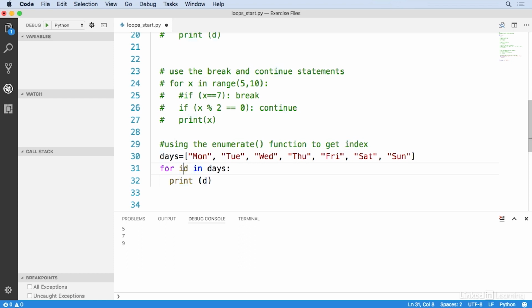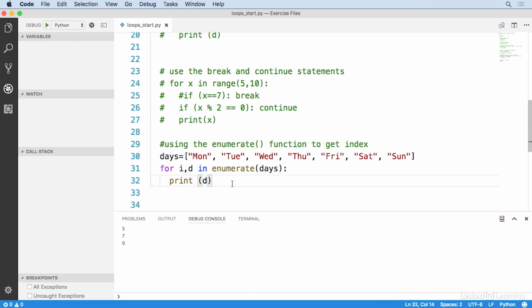I'll write for i, comma, d in days, but I'm going to put the word days inside an enumerate function. The enumerate function will iterate over this collection like a loop normally would, but in addition to returning the value of the item being looked at, it also returns a value that is the index of the item in question. This function is going to return two values. It's going to return the index of the member of the collection that we're looking at, as well as the actual member of the collection.